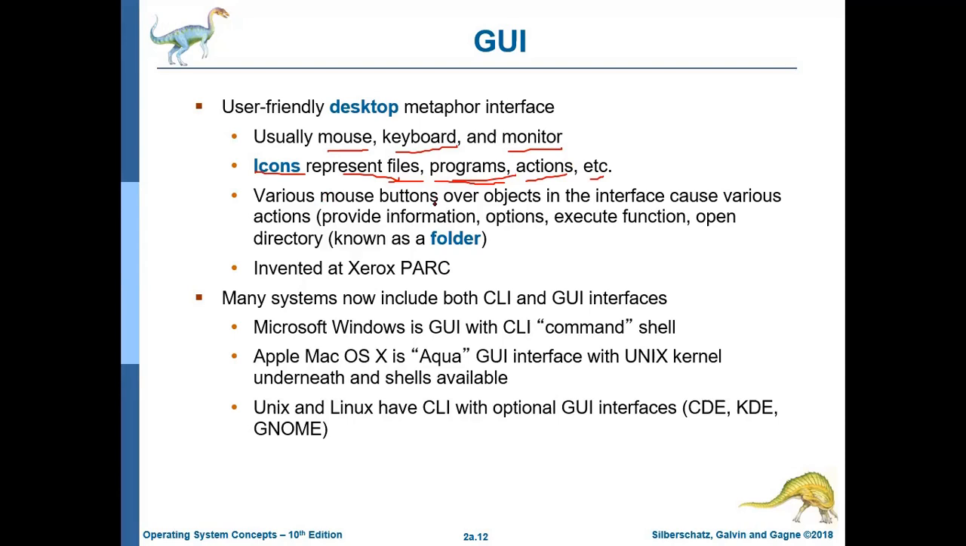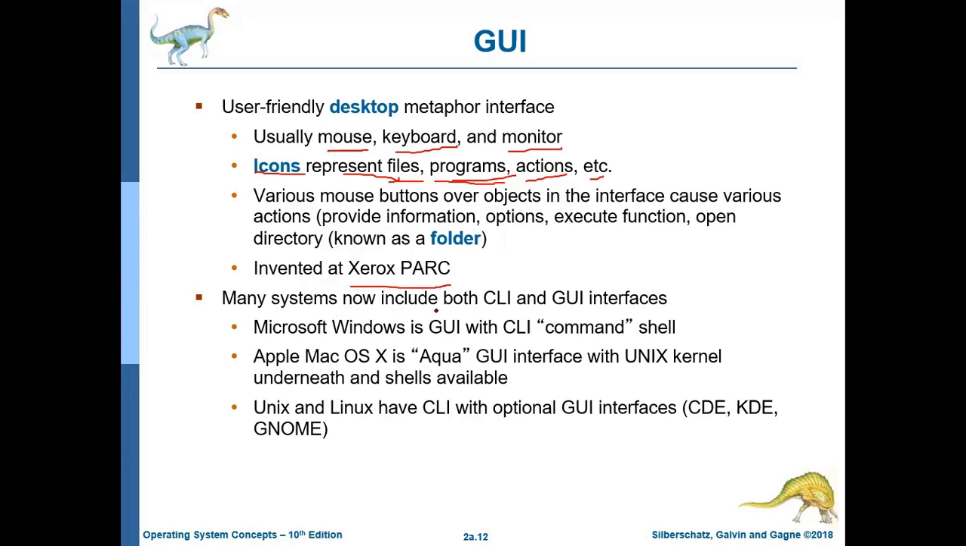Then various mouse buttons over objects in the interface cause various actions: provide information, options, execute functions, open directories known as folders and all. If you are right clicking on any folder or particular file, it will give you different options. You can rename this file, copy that file, delete that file, change the name of the author, check the properties, check the size. There are so many operations you can perform by right clicking or just taking your mouse to that particular icon. It was invented by Xerox PARC.